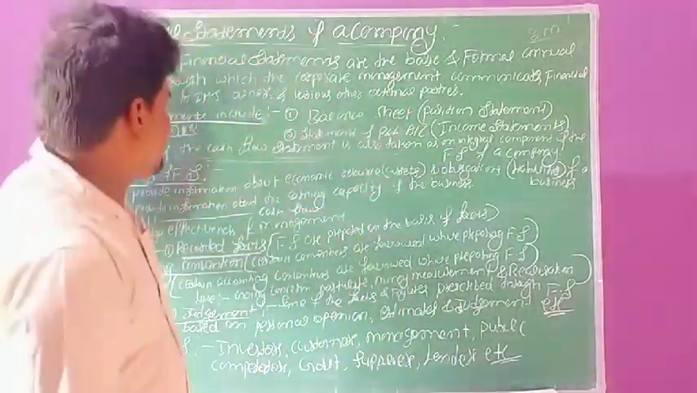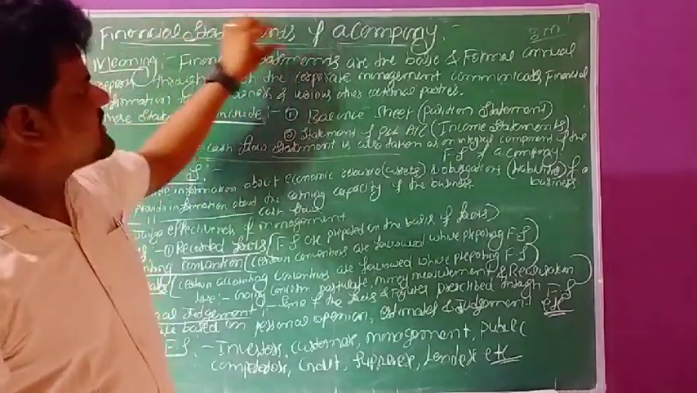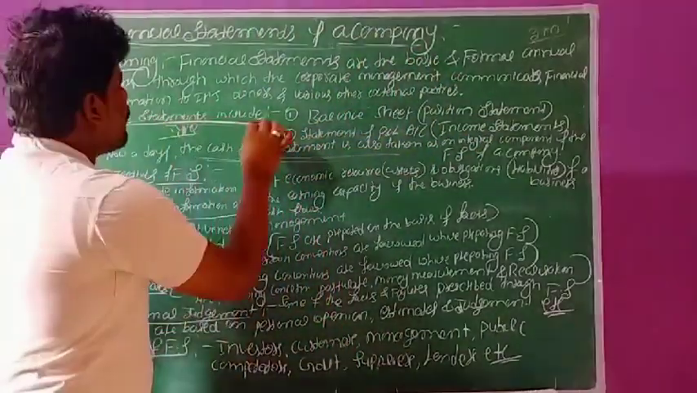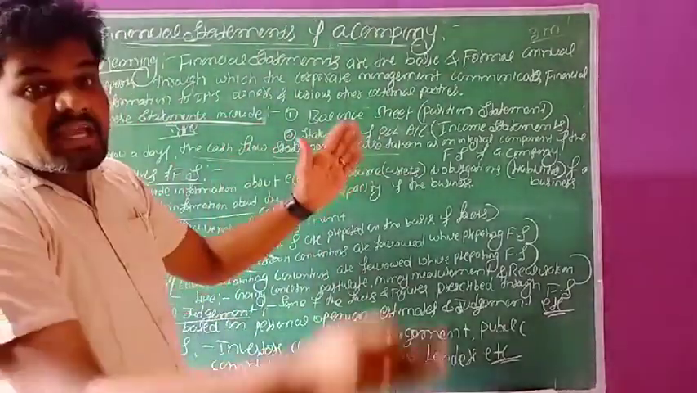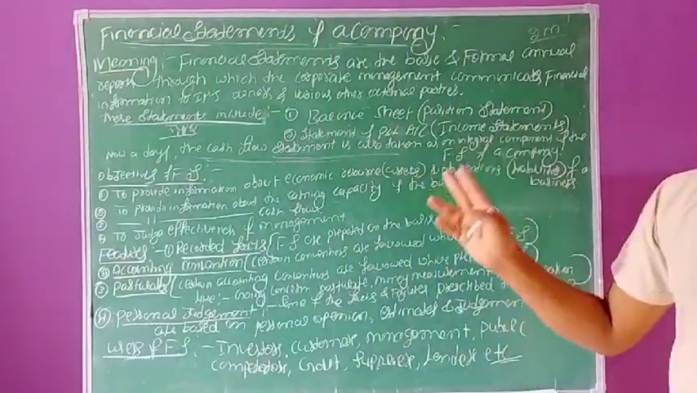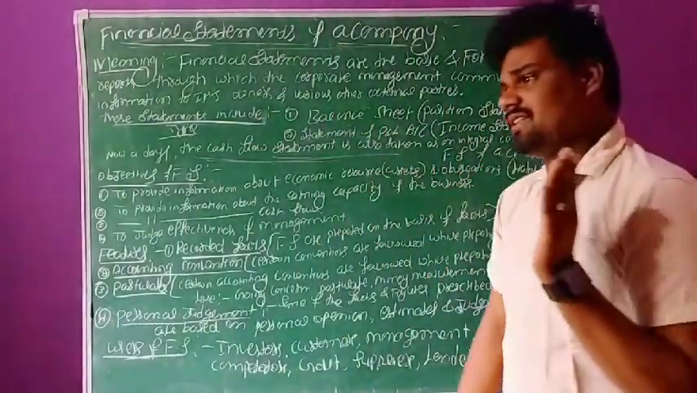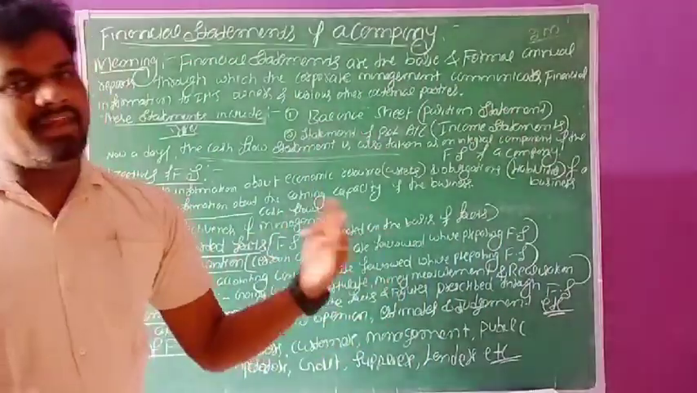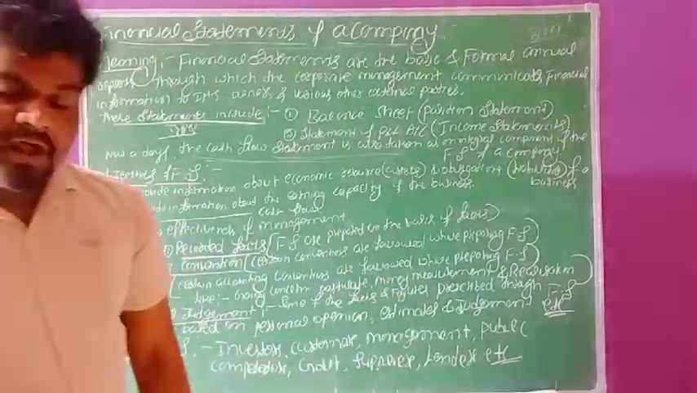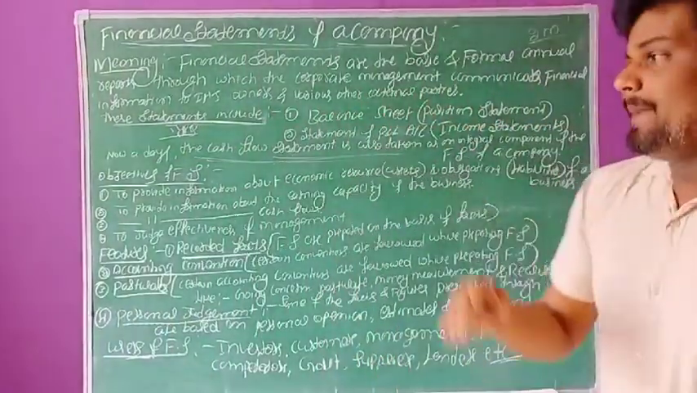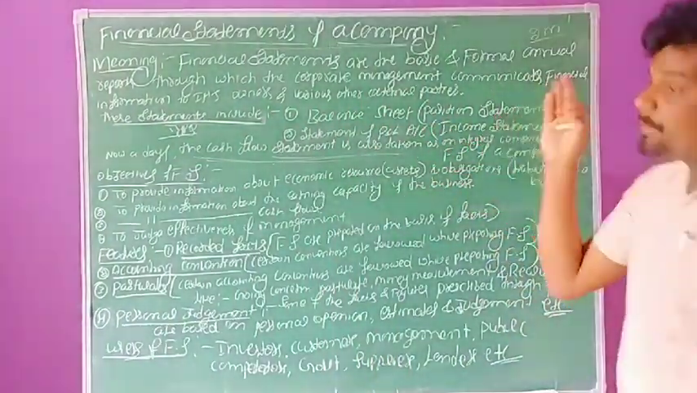What is the meaning of financial statements of a company? And second, what are the various types of financial statements? These are 2 mark questions. If asked to state any 2 types of financial statements, we can easily write statement of profit and loss account and balance sheet. The statement of profit and loss account is also called the income statement. The balance sheet is also called the position statement.